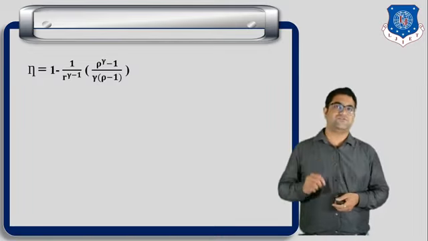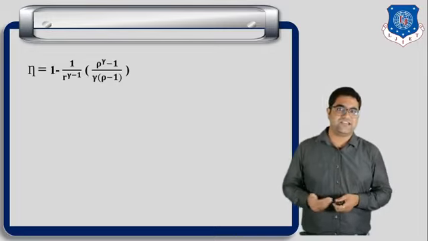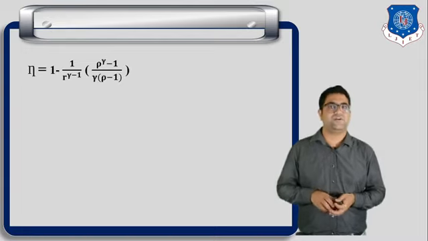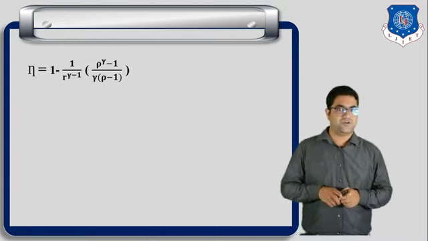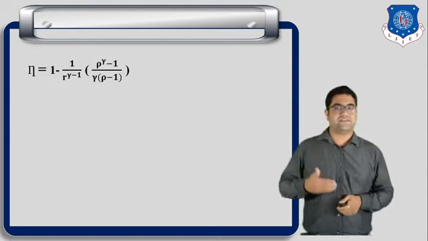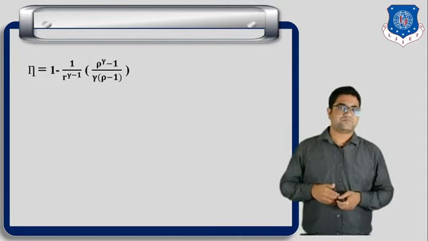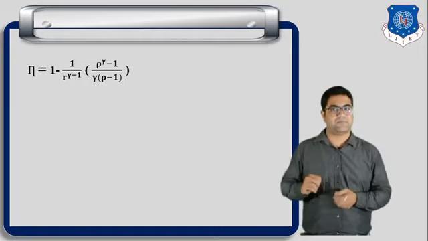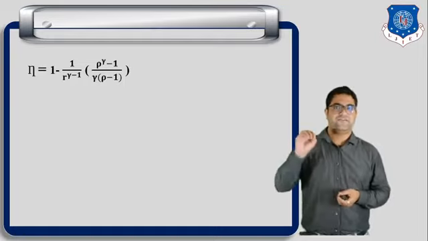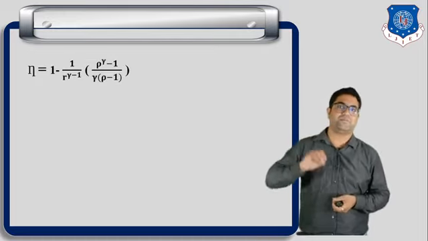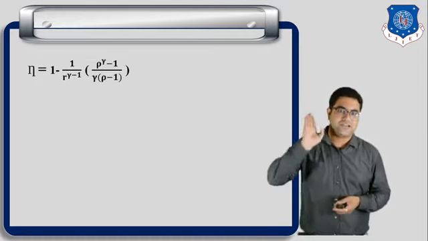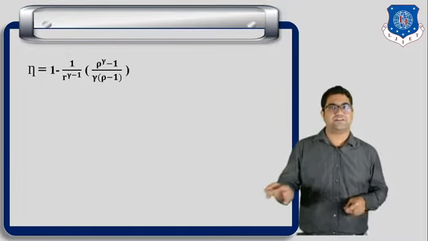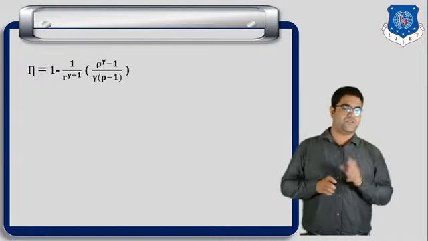From this equation you can easily understand that the efficiency of the diesel cycle depends on two parameters. First is the compression ratio and second is the cutoff ratio. If we compare this equation with the Otto cycle, the efficiency of the Otto cycle was 1 minus 1 upon R raised to gamma minus 1. So we recall the efficiency of the Otto cycle depends on the compression ratio only, but the efficiency of the diesel cycle depends on two parameters: the compression ratio and the cutoff ratio.